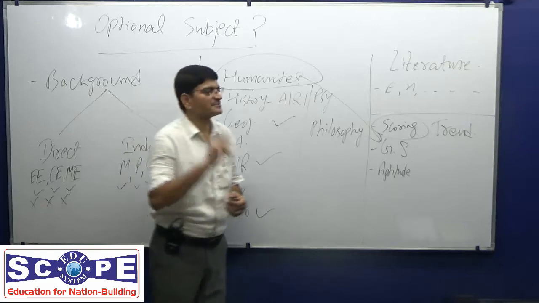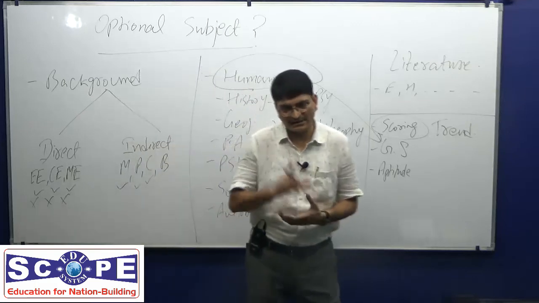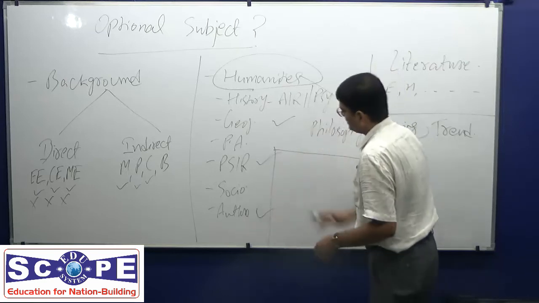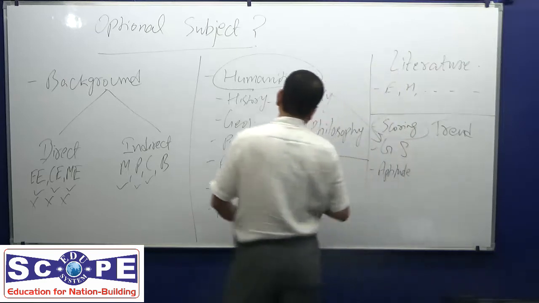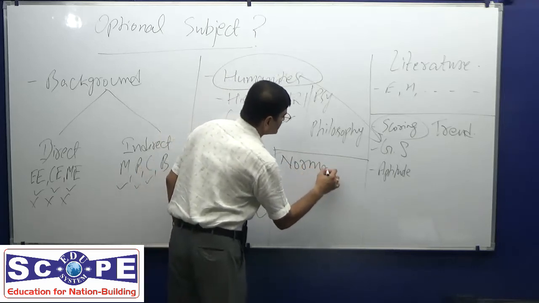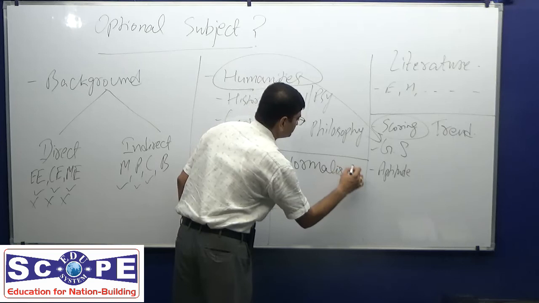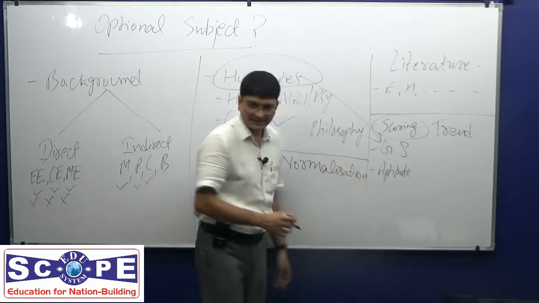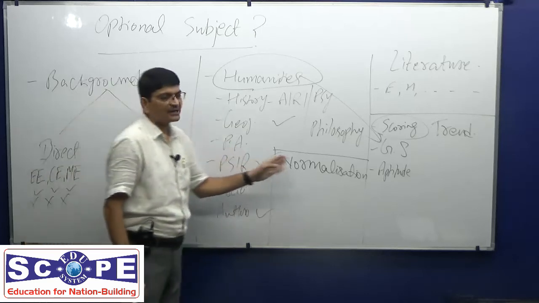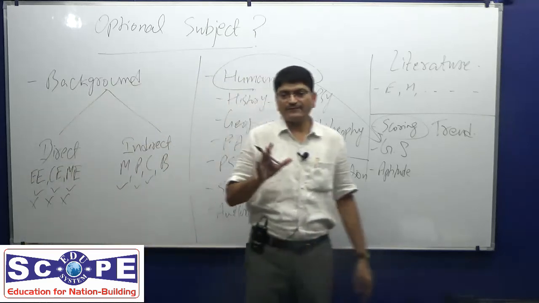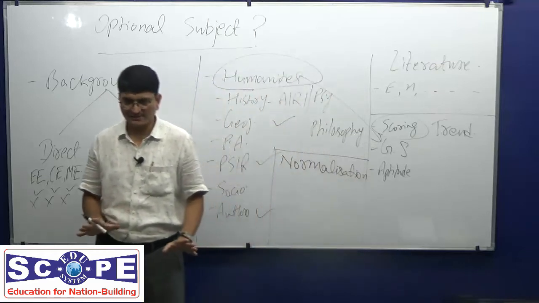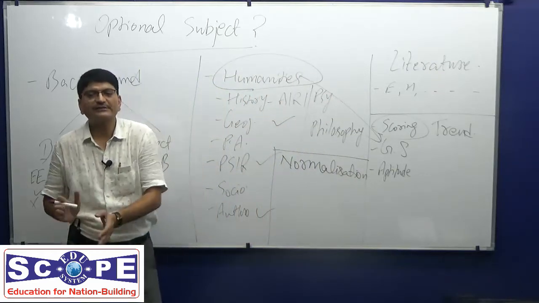Now one negative aspect is there in this, and that negative aspect is the concept of scaling or normalization of marks. What is this concept? What is normalization of marks? Nearly 15,000 students write the mains examination every year. It can be 15 to 18,000, it can be 13,000.